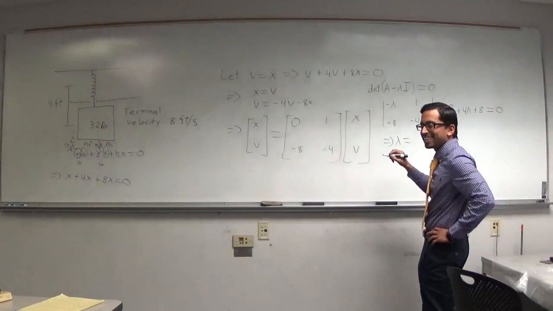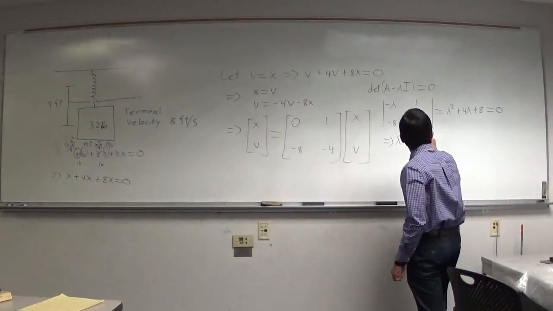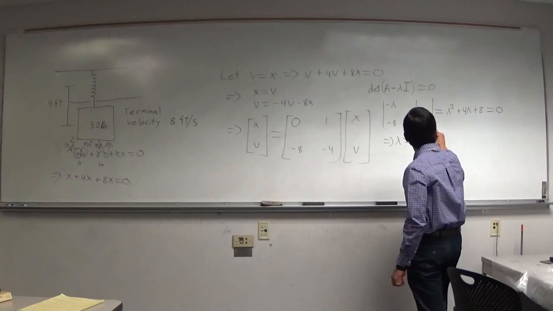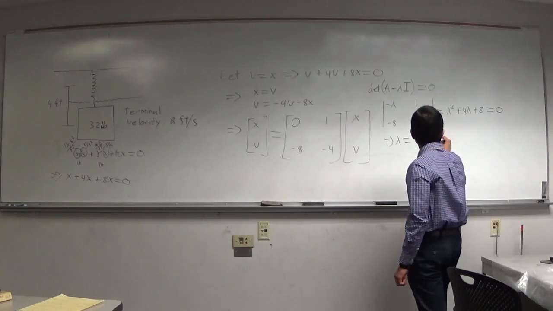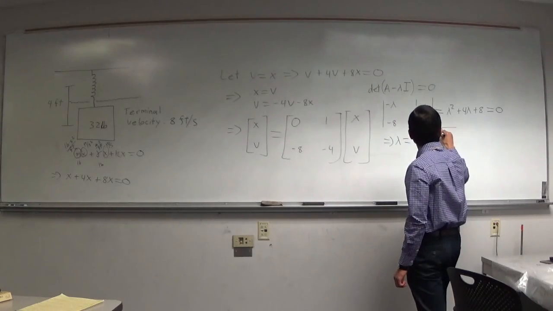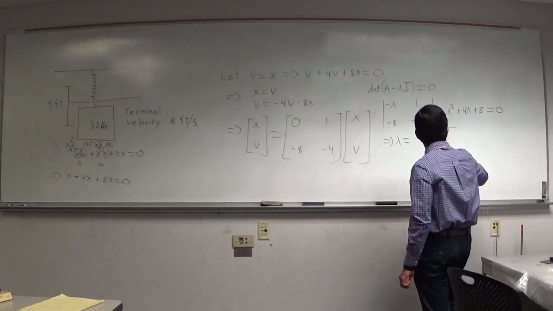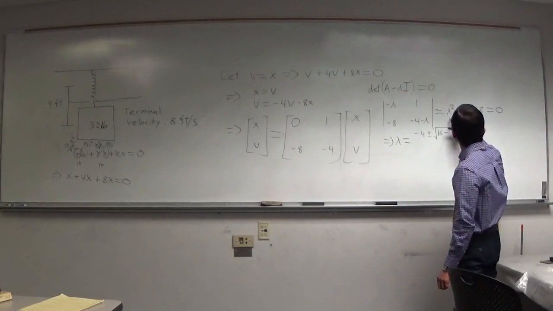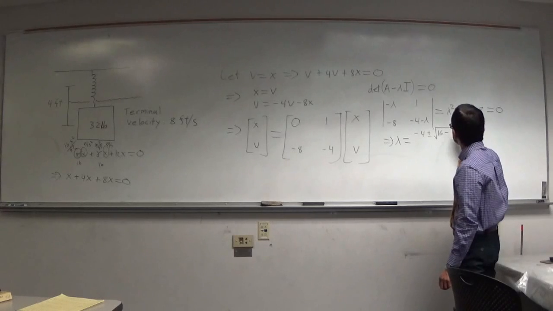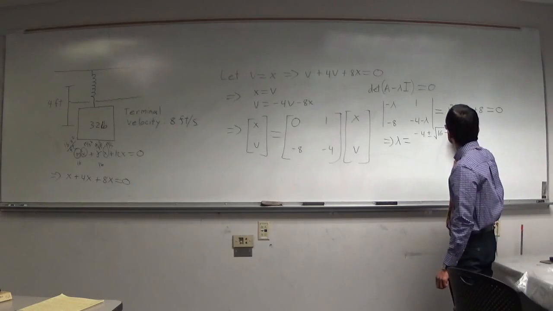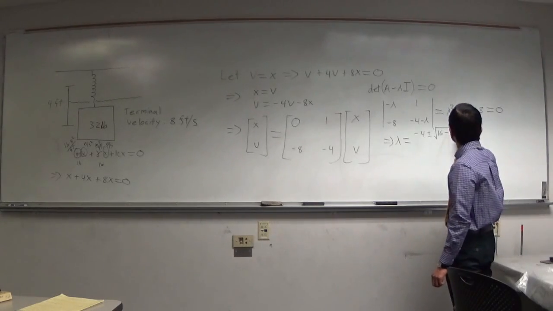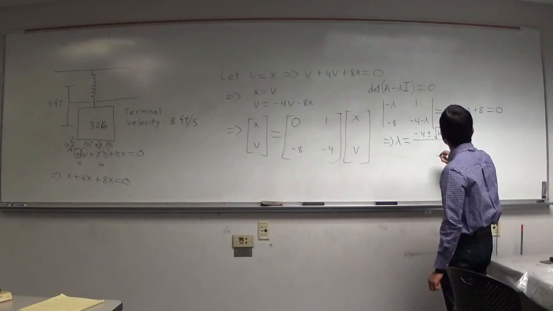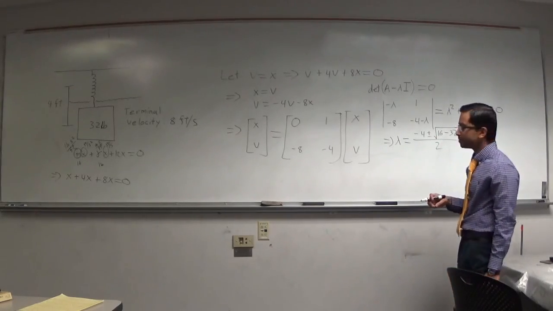Minus 4 plus or minus the square root of 4 squared, so 16, minus 4ac, which is 4 times 8. So what's 4 times 8? 32. That's all right. Over 2, so over 2a.